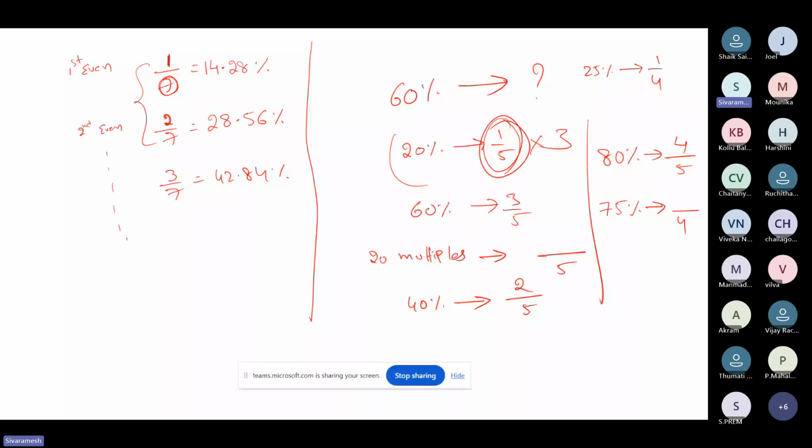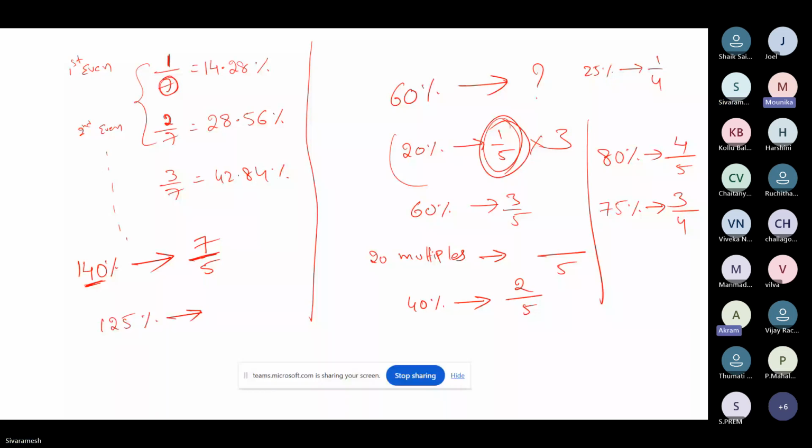Can you tell me the answer? What is 140% in terms of fraction? Can anyone? 7 by 5. Very good. 7 by 5, because 140 is a 20 multiple. Remember, 20 means 1 by 5, so 5 should come in the denominator. 20 times how many gives 140? 20 times 7 is 140, so the answer is 7 by 5. Can you tell me what is 125% in terms of fraction?